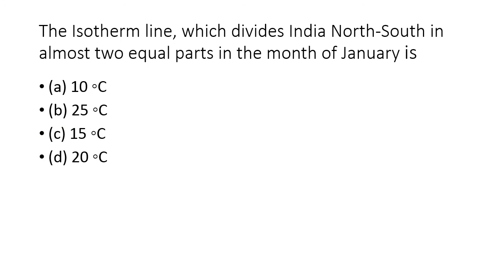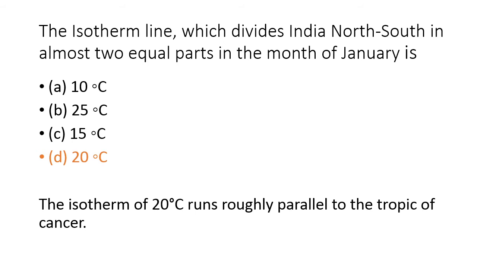The next question is, the isotherm line which divides India north-south into almost two equal parts in the month of January is option A 10 degrees Celsius, option B 25 degrees Celsius, option C 15 degrees Celsius, option D 20 degrees Celsius. And the answer is option D, 20 degrees Celsius. The isotherm of 20 degrees Celsius runs roughly parallel to the Tropic of Cancer.